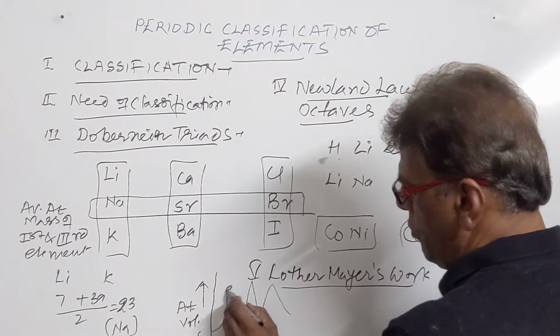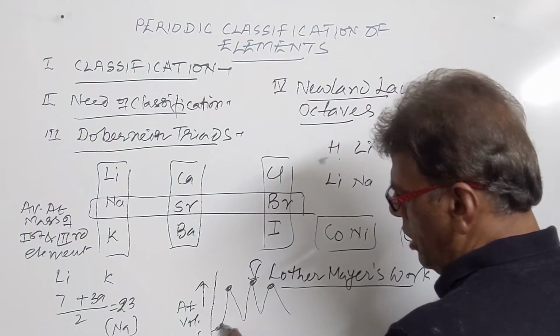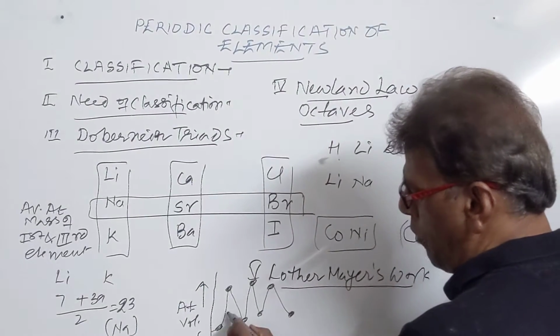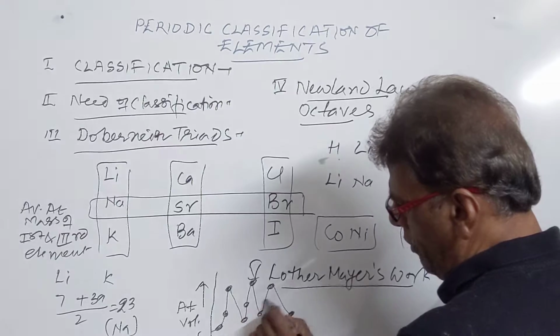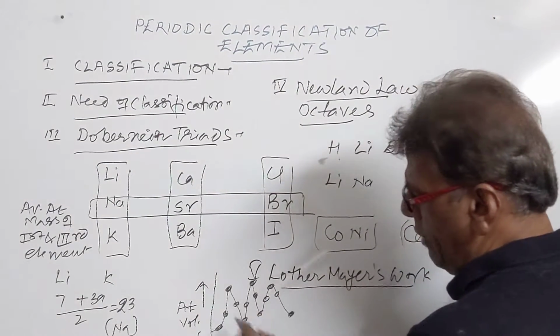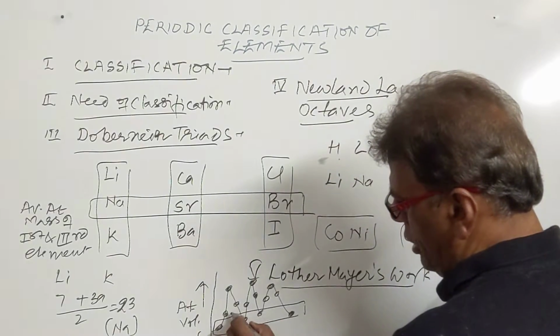They got such a graph. The elements present on the peaks had similar properties. The elements lying in the pits or depressions had similar properties. The elements on this side of the curve were similar in properties, and the elements on the other side of the curve had similar properties. So they arranged the elements into groups on this basis.